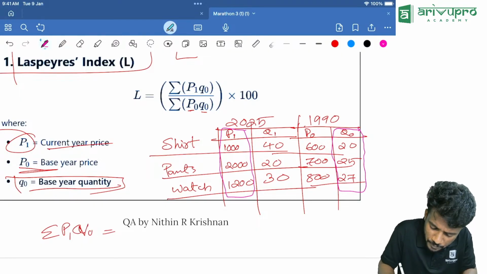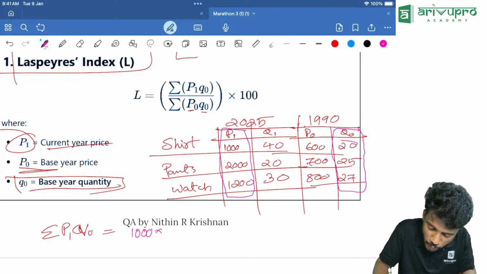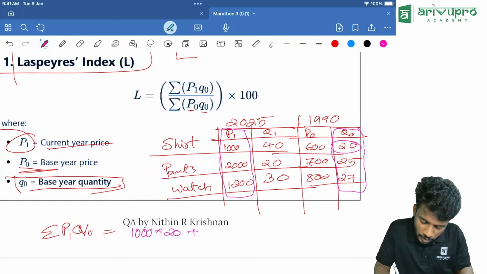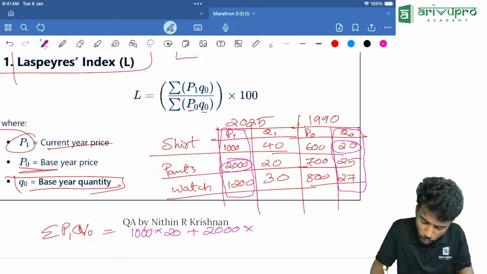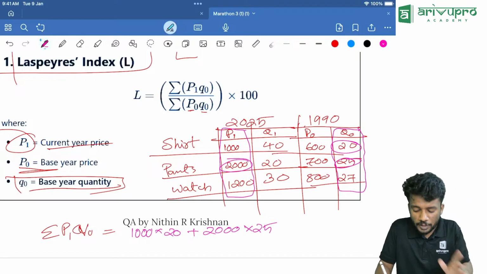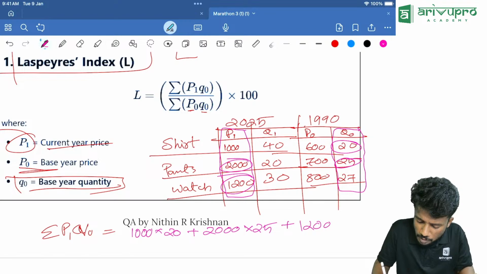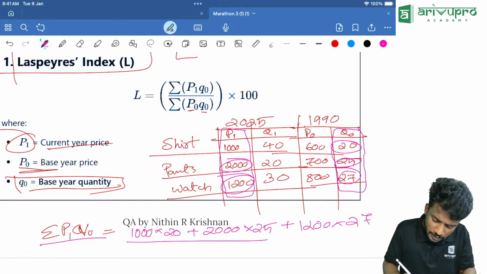Now people look here. What is P1? That is 1,000 multiplied with what is Q0 of that one? That is 20 plus. Then what is remaining? Second one is pants. That is 2,000 is the price multiplied with how much? 25, that is the quantity Q0, plus. Then watch is how much? 1,200 multiplied with how much? 27. The entire thing. Now I am writing the denominator also, sigma P0 Q0.